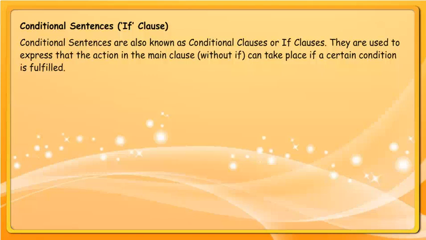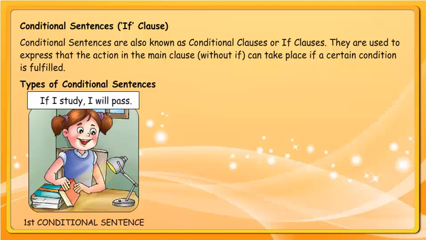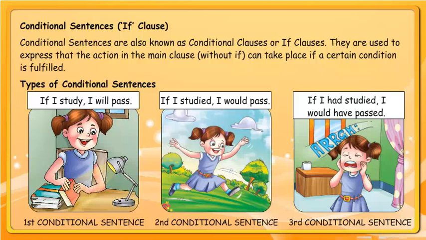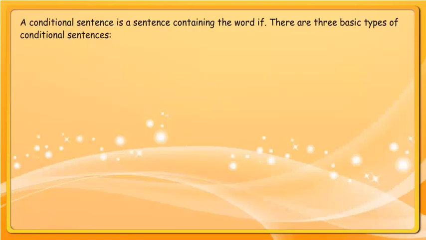They are used to express that the action in the main clause without if can take place if a certain condition is fulfilled. Types of conditional sentences. If I study, I will pass: first conditional sentence. If I studied, I would pass: second conditional sentence. If I had studied, I would have passed: third conditional sentence. A conditional sentence is a sentence containing the word if.